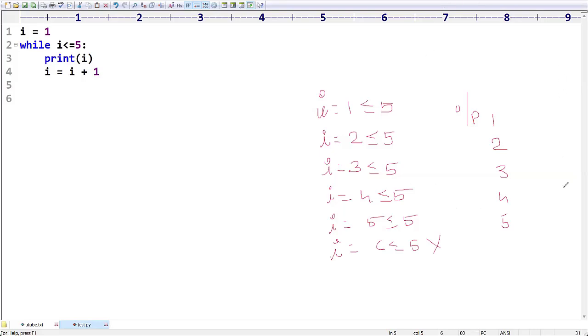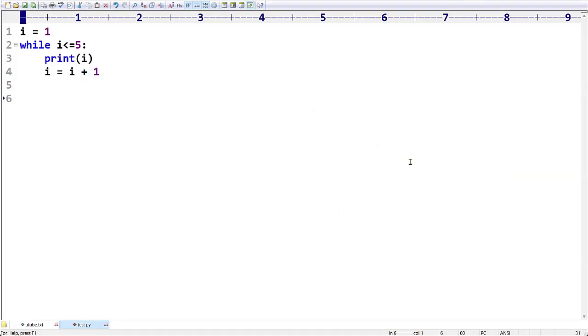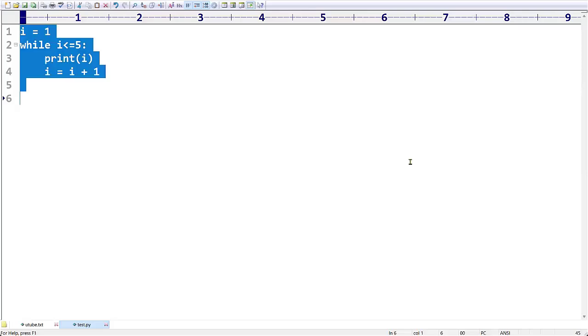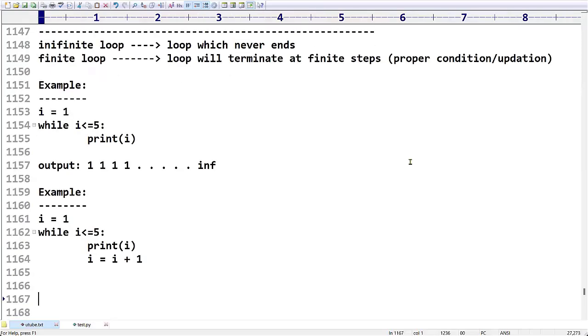Like that we have to do. Nothing more than this. Let me check whether it is generating the finite statements or not. Yes. So this is what is meant by a finite loop and what is meant by an infinite loop.